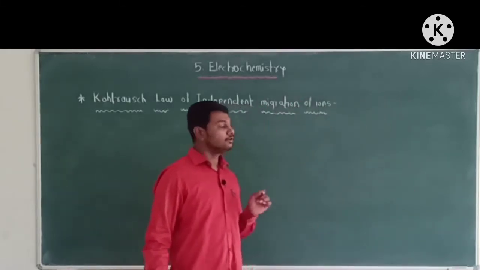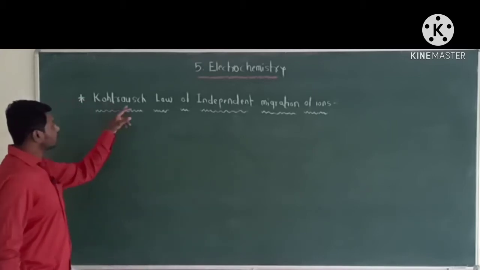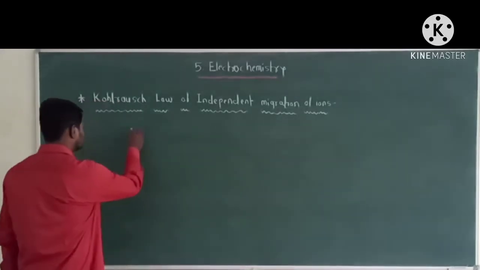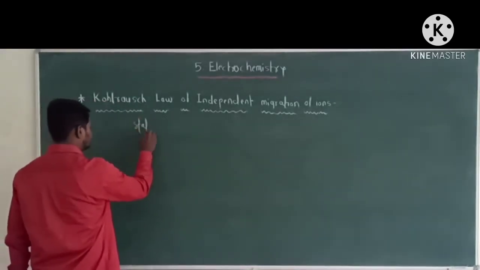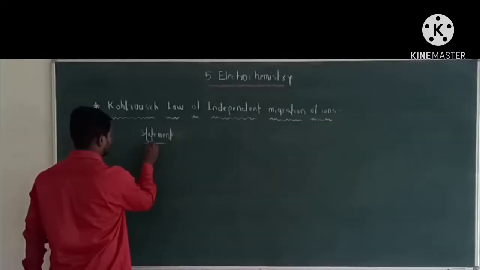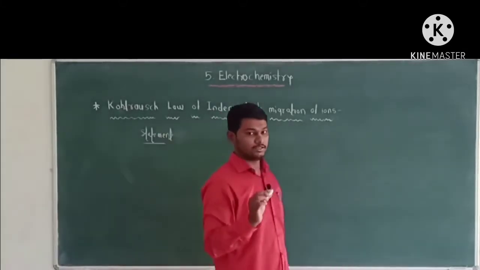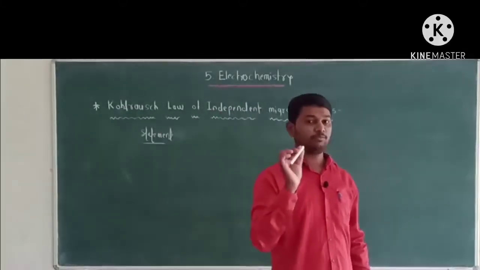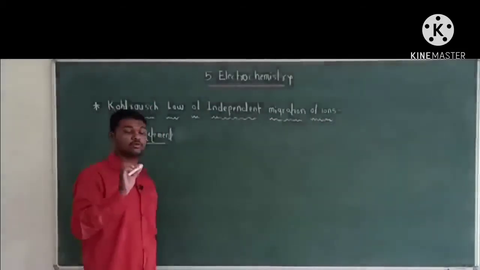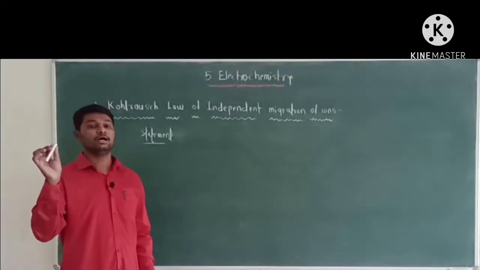Okay, now today I am going to start a new topic of this chapter, that is Kohlrausch's law of independent migration of ions. Statement: at infinite dilution, each ion migrates independently of its co-ion and makes its own contribution to the total molar conductivity of the electrolyte irrespective of the other ion.